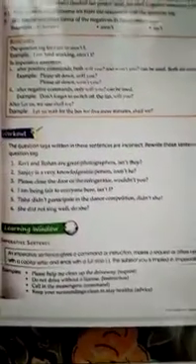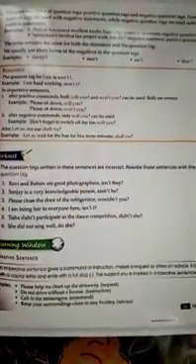This is the homework. Do all the book exercises in your notebook and write down the definitions of different types of sentences. Today we discussed two types of sentences. You have to do it in your fair notebook, and write down the definitions of interrogative sentences and assertive sentences in your fair notebook.